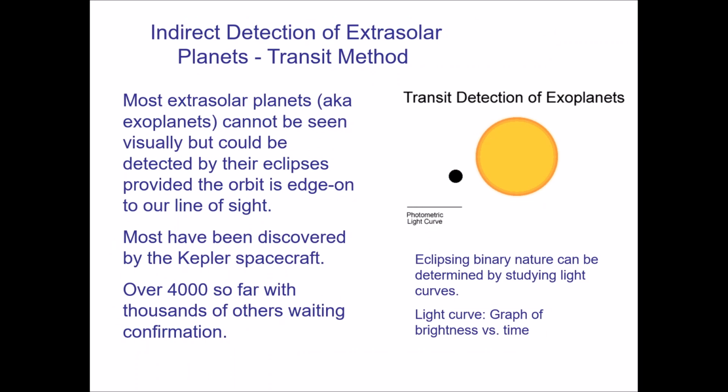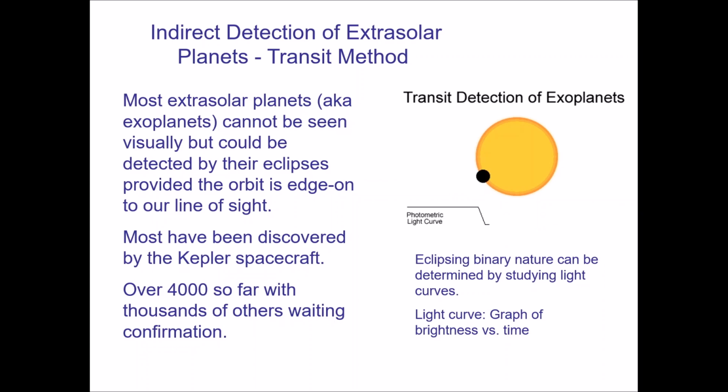But we have another indirect detection method, and the vast majority of planets are discovered with it. It's called the transit method, and it relies on an eclipse taking place.